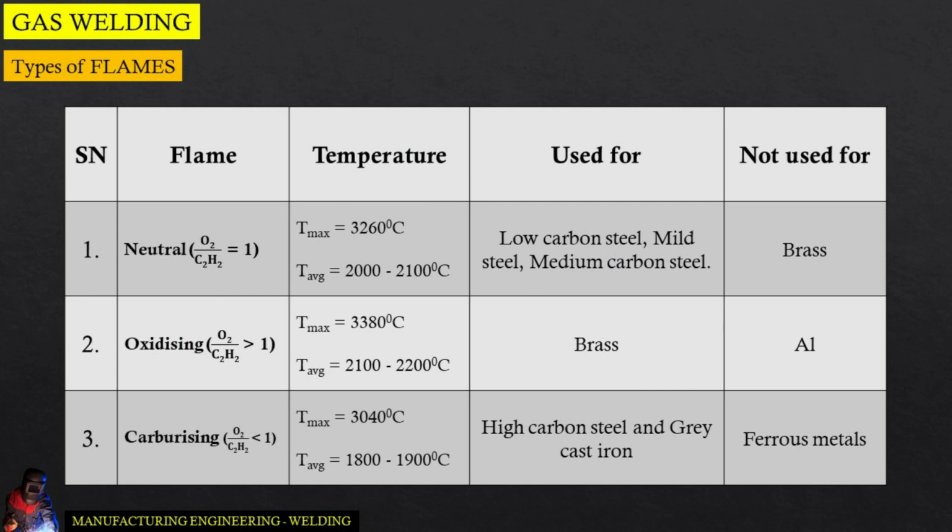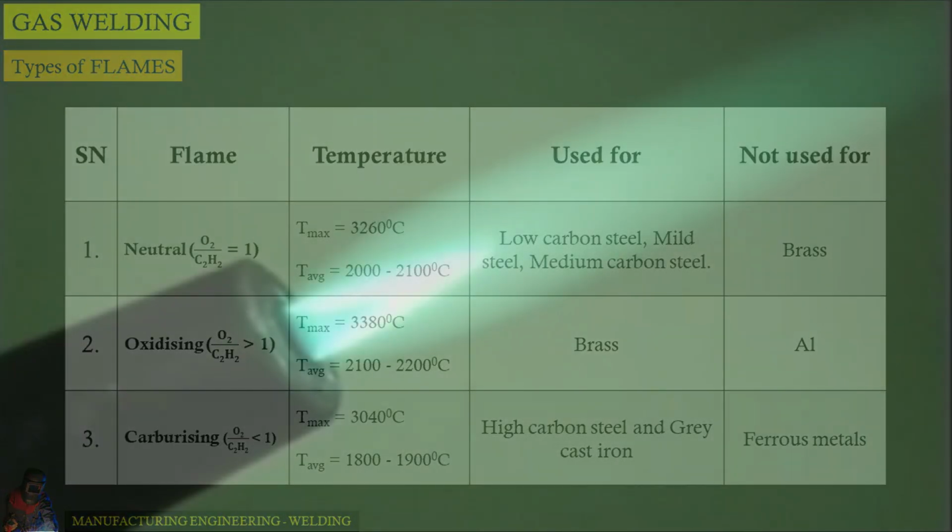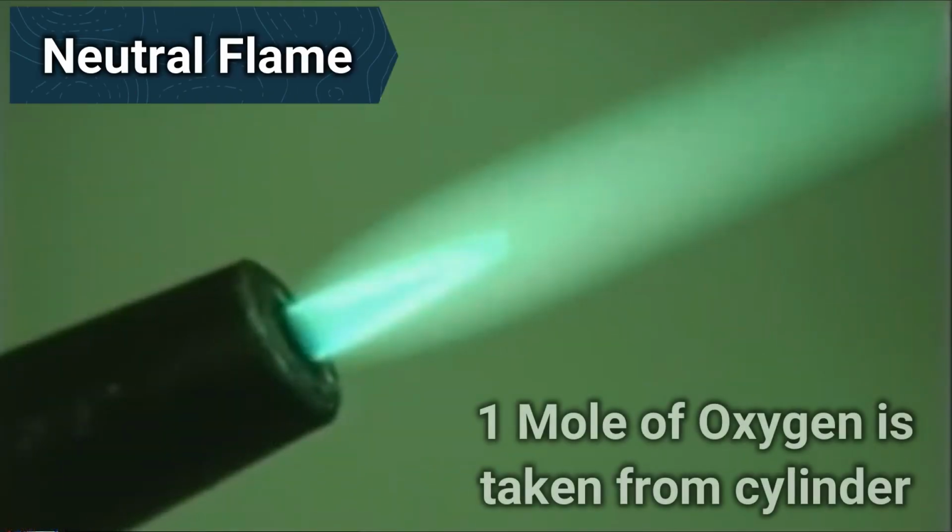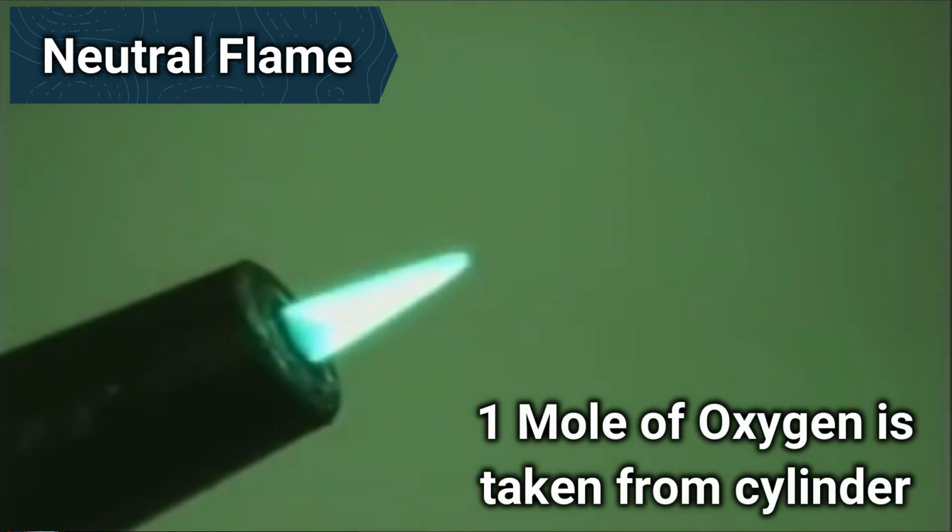The type of flames depends upon the quantity of oxygen, or to be more precise, the quantity of oxygen taken from the cylinder or utilized from the atmosphere. In case of neutral flame, the oxygen to acetylene ratio is equal to 1, which means 1 mole of oxygen is used or fetched from the oxygen cylinder.